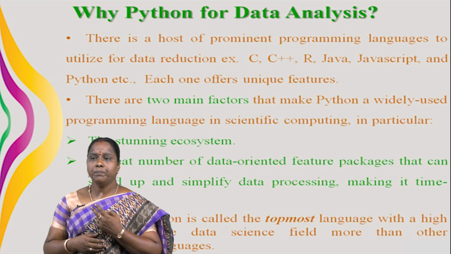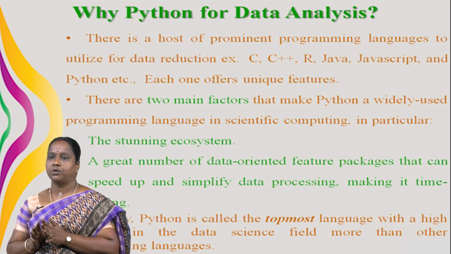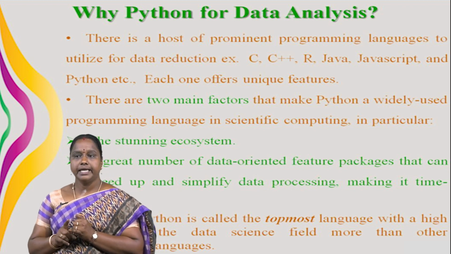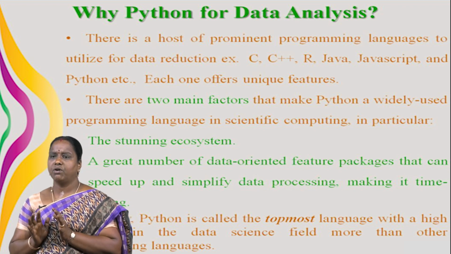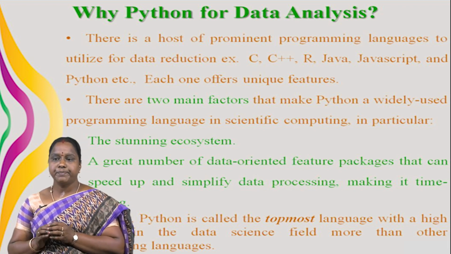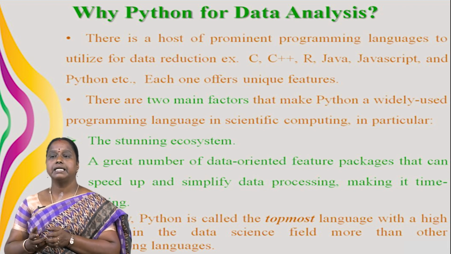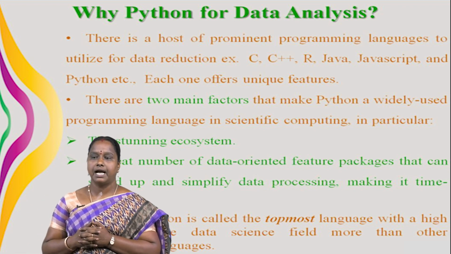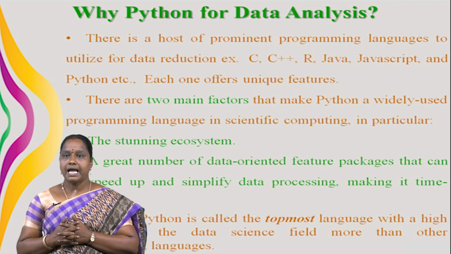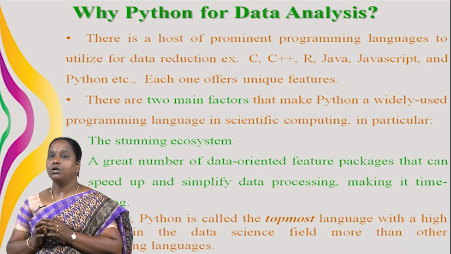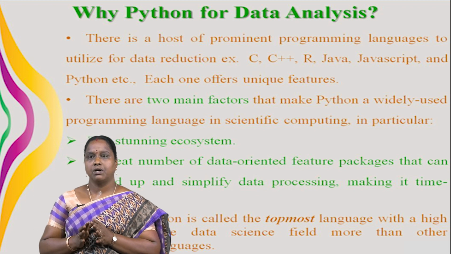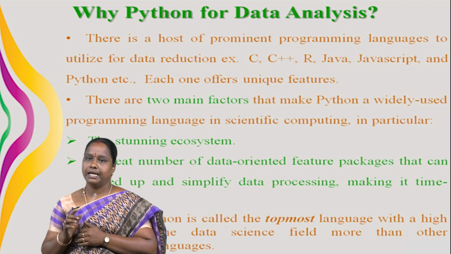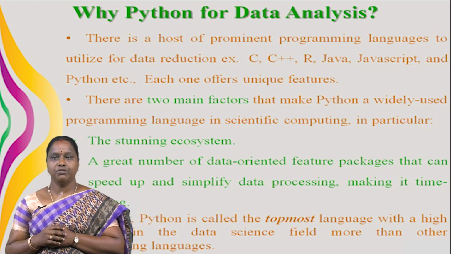application areas. There are two main factors that make Python a widely used programming language in scientific computing in particular. First one is the stunning ecosystem, and second one is a great number of data-oriented feature packages that can speed up and simplify data processing, making it time-saving. In addition to that, Python is initially utilized for actualizing data analysis. It is among those languages that are being developed on an ongoing basis. Thereby, Python is called the topmost language with high potential in the data science field, more than the other programming languages. Okay, these are all the features of Python.